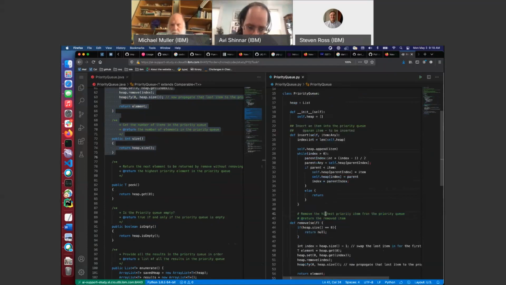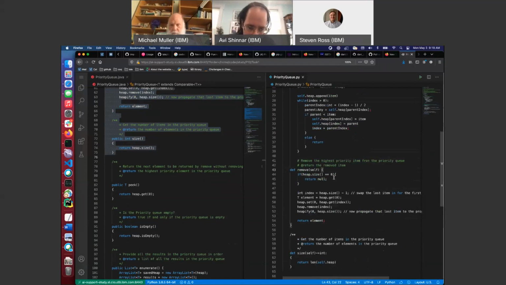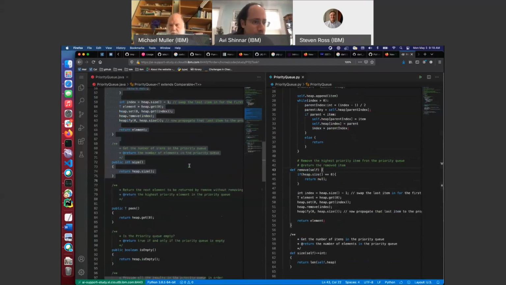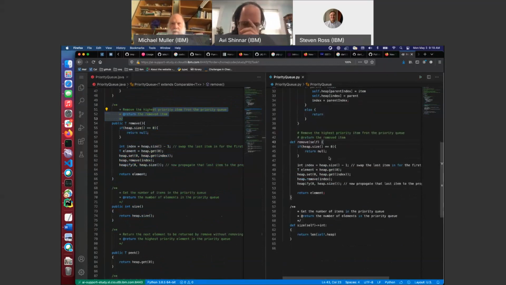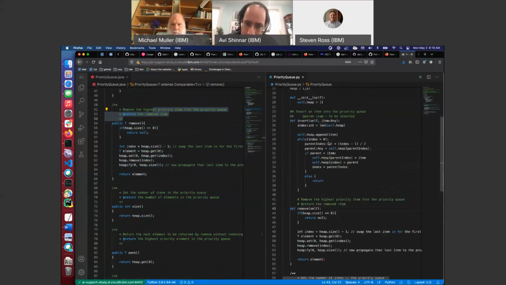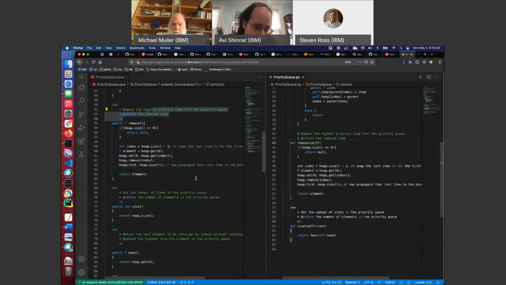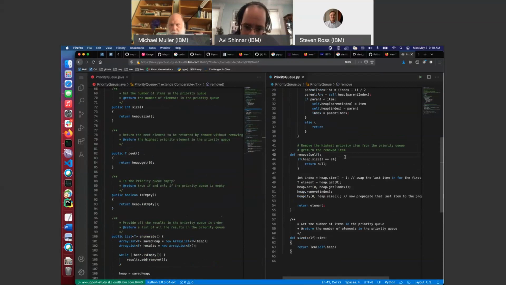Yeah, okay, fine. Okay, so remove self. Oh wait, no, that can't be right. I messed up again, didn't I? Oh no, yeah, no, it removes the highest priority item. That's why it doesn't take an item. Fine. If heap size, of course, I also have no idea if any of this code is going to run. So at some point I should give it a try, but we'll be optimistic.